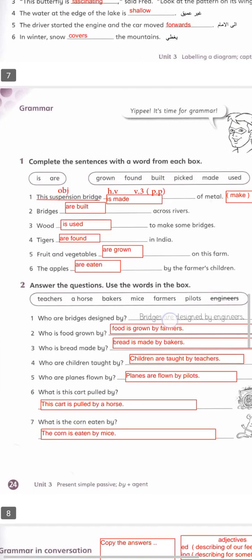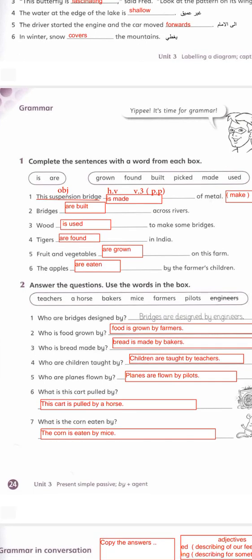Okay, go to passive. In the passive, we have two kinds of questions. One question is to correct the verb form, as here in question 1. The suspension is an object and is made. The verb between brackets is make and it is changed to is made of metal.